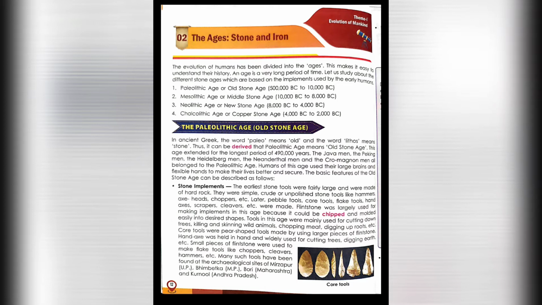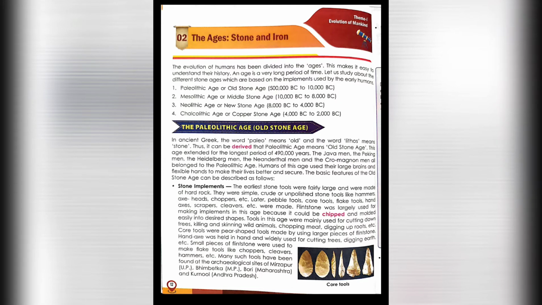First is Paleolithic age or Old Stone Age, that is from 5 lakh BC to 10,000 BC. Mesolithic age or Middle Stone Age, 10,000 BC to 8,000 BC. Neolithic age or New Stone Age, 8,000 BC to 4,000 BC. Chalcolithic age or Copper Stone Age, 4000 BC to 2000 BC.